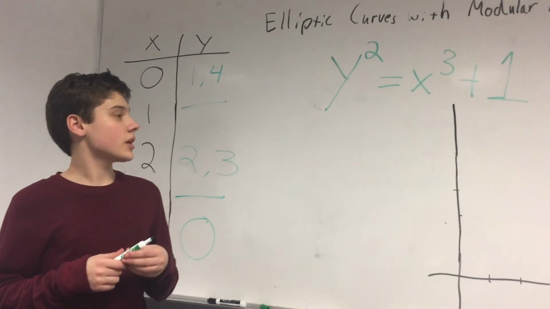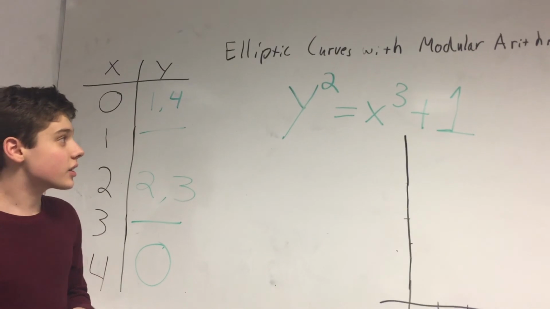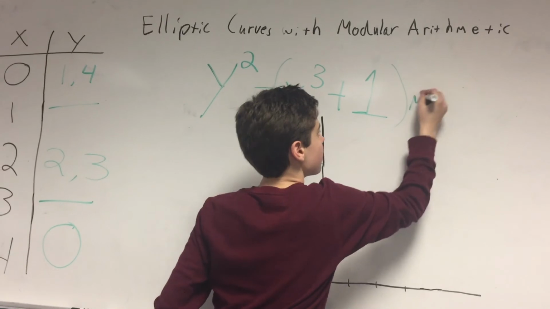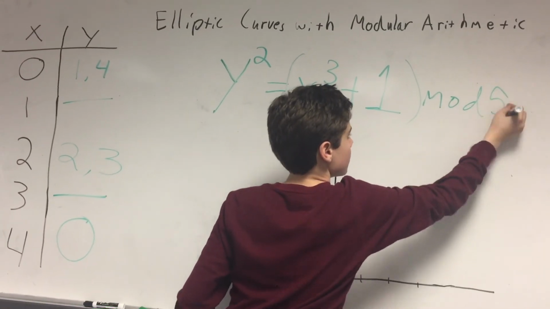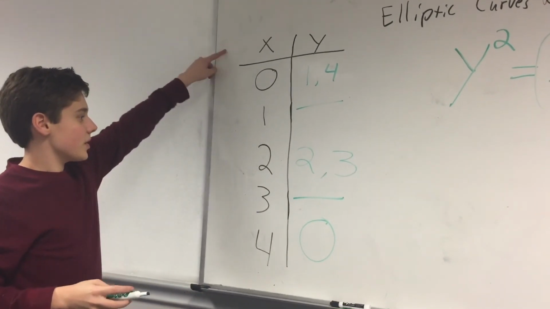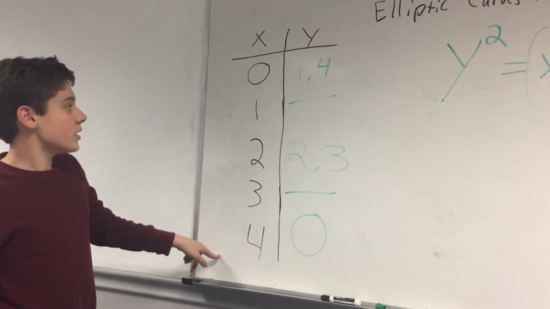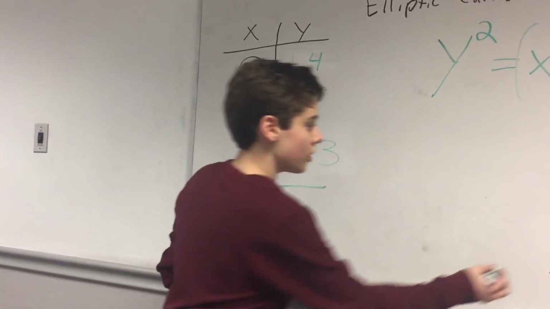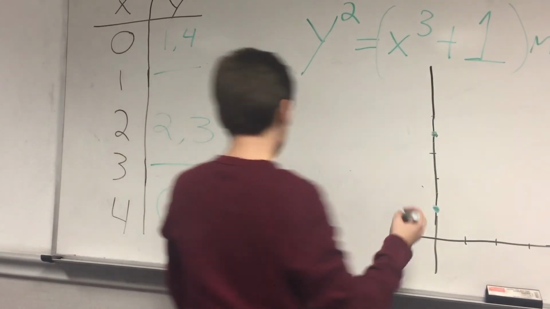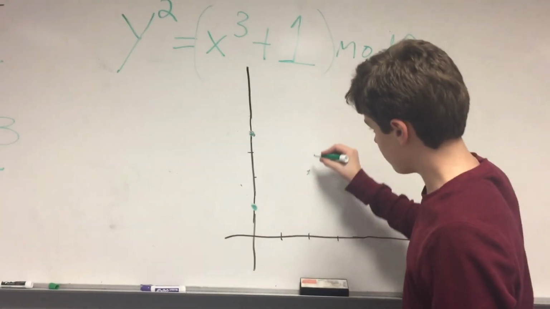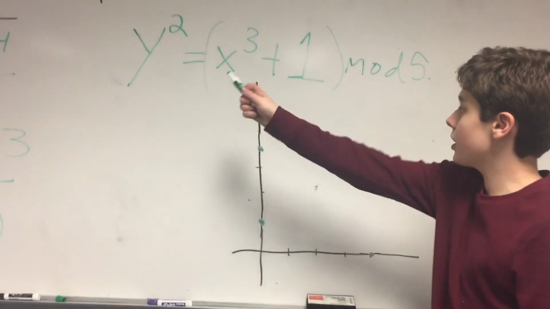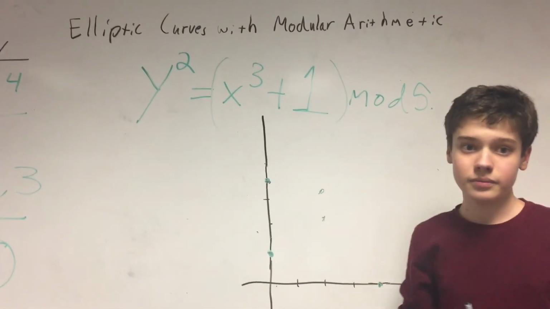Okay, now we're going to be looking at elliptic curves with modular arithmetic. The curve we'll be looking at is y squared equals x cubed plus 1, except we're going to do it mod 5. Now I made this entire video before and ran out of time, so I decided to make this table off camera. So we now know that our coordinates are (0, 1), (0, 4), nothing on the 1, (2, 2), (2, 3), and (4, 0). So these are our points on the elliptic curve of y squared equals x cubed plus 1 mod 5.